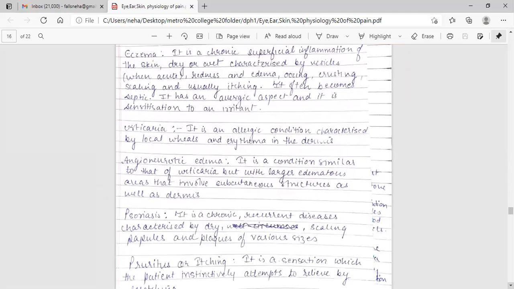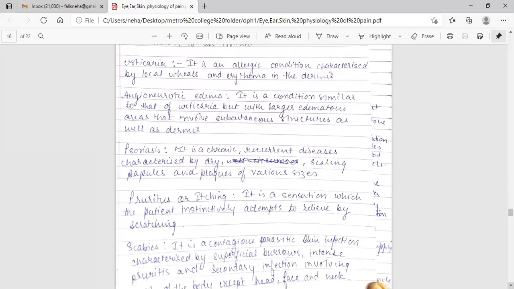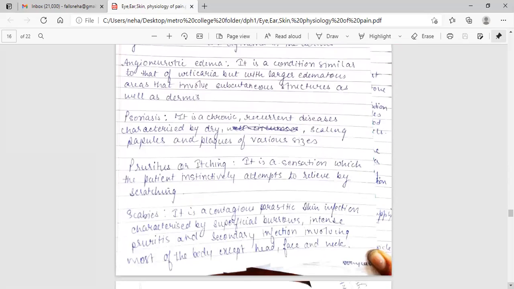Urticaria. It is an allergic condition characterized by local wheals and erythema in the dermis. Angioneurotic edema. It is a condition similar to urticaria but with a larger edematous area that involves subcutaneous structures as well as dermatitis. Psoriasis. It is a chronic recurrent disease characterized by dry, scaling papules and flakes of various sizes. Pruritus or itching. It is a sensation which the patient instinctively attempts to relieve by scratching.